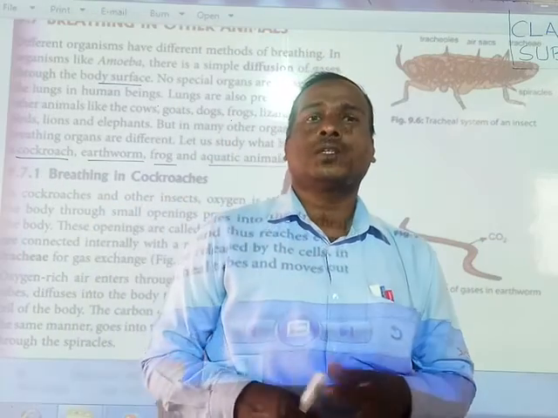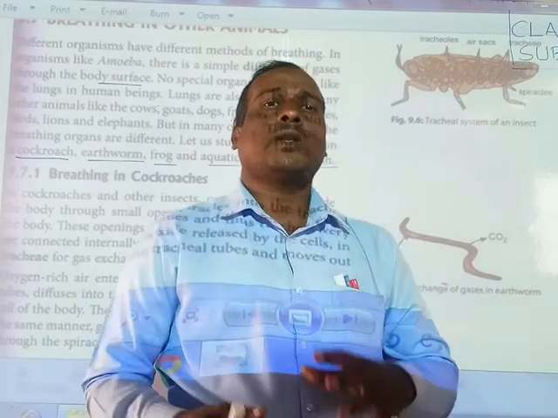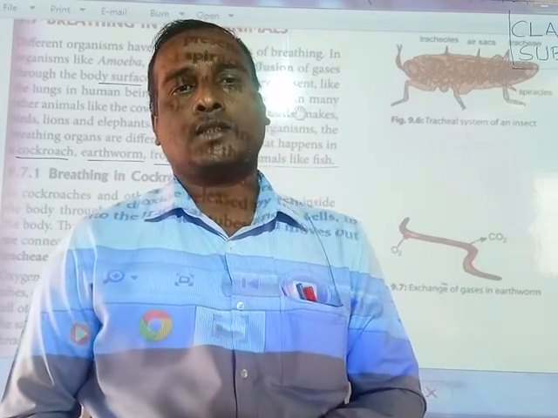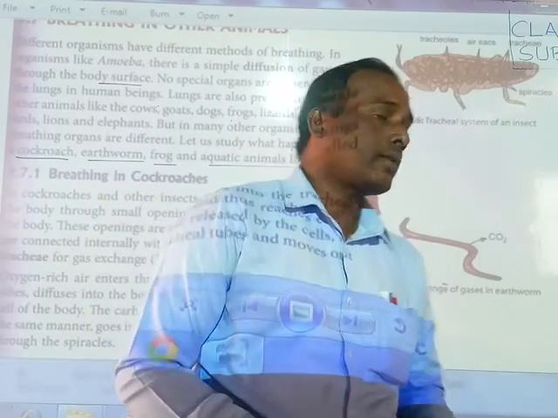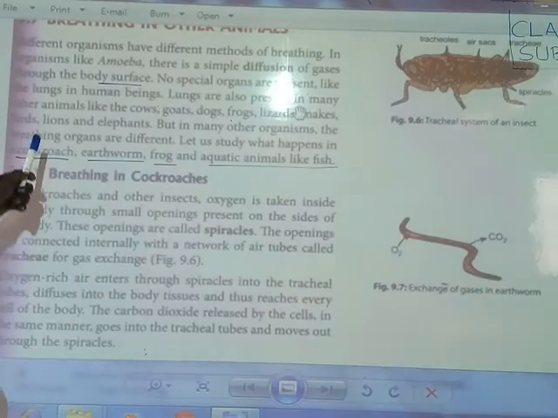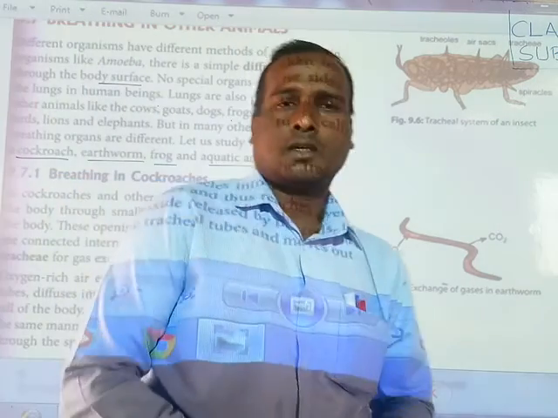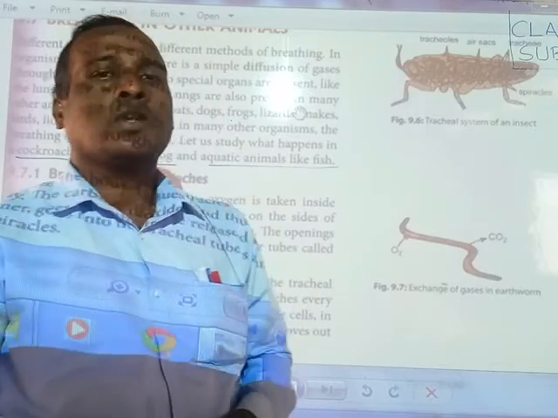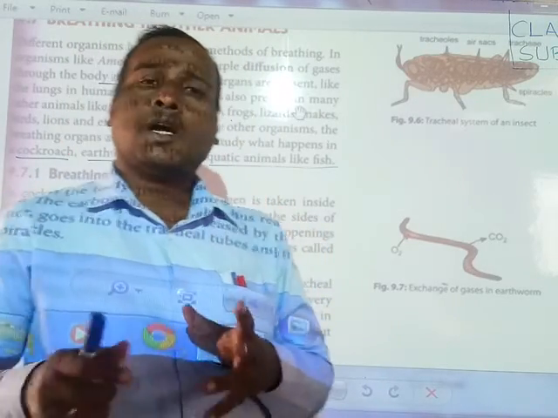Human beings have lungs for the respiratory system, but there are no special organs in the amoeba for respiration.